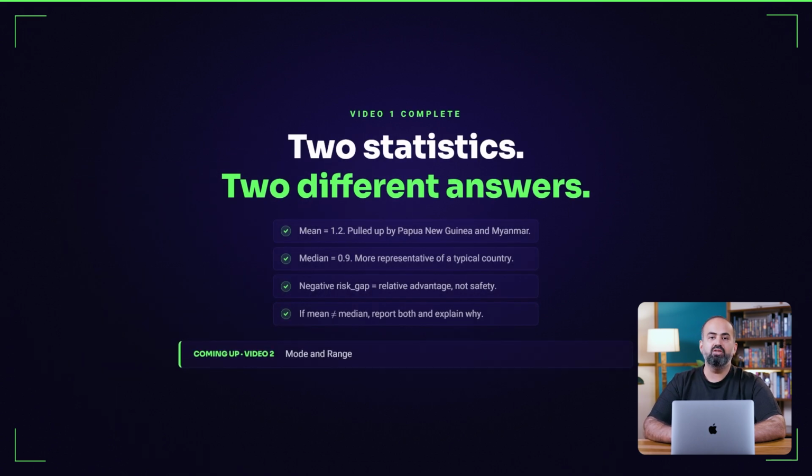In the next video, we look at mode and range. What is most common in the data and how wide the spread is.